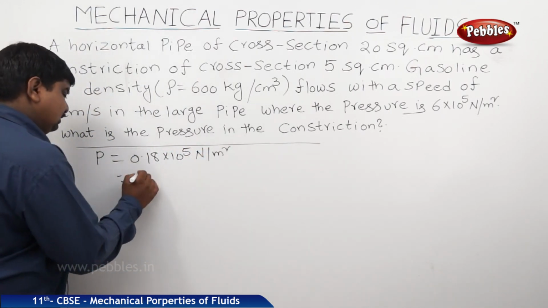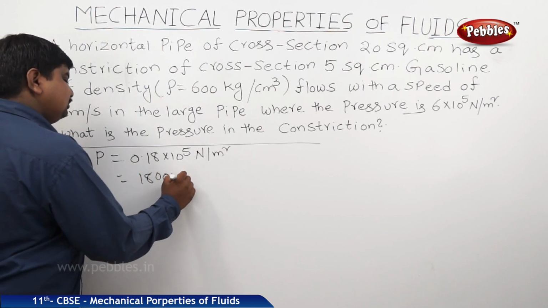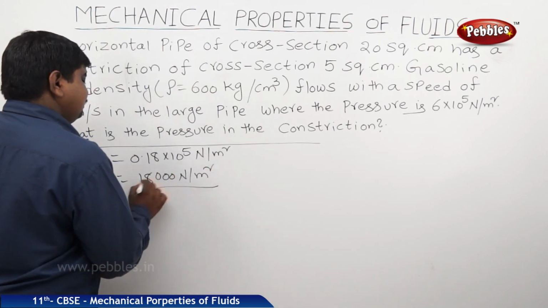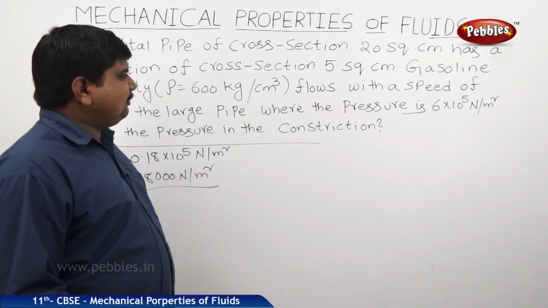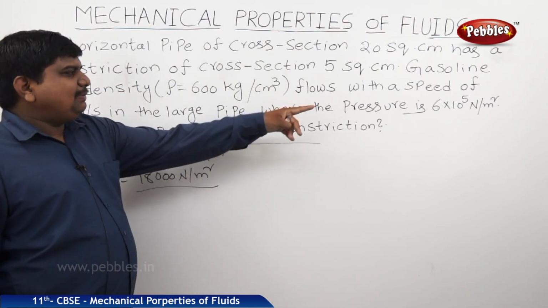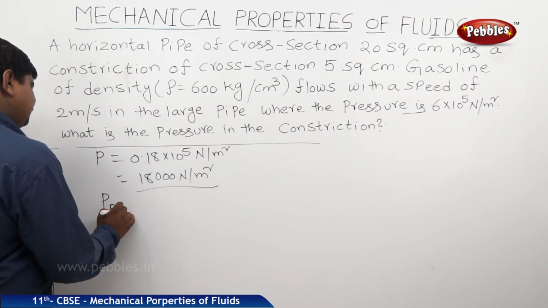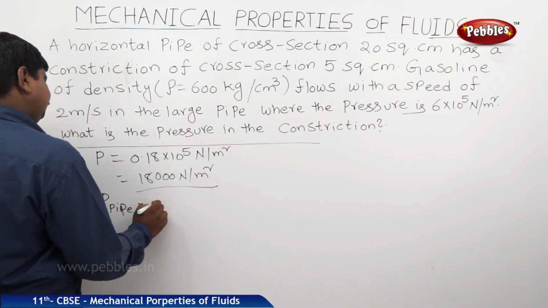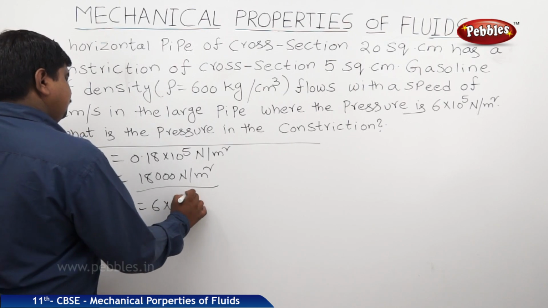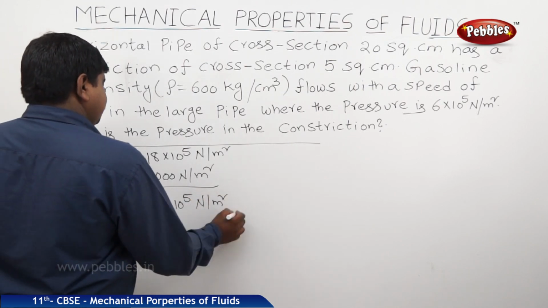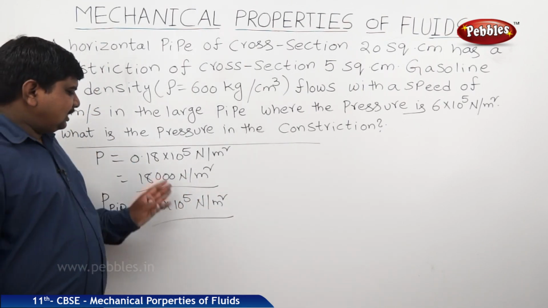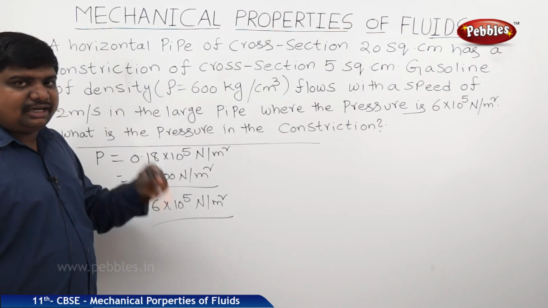Why are we writing it in this form? Because the pressure in the pipe is 6 into 10 to the power of 5 Newton per meter square. So for easy calculations, I have converted this 18,000 into the order of 10 to the power 5.